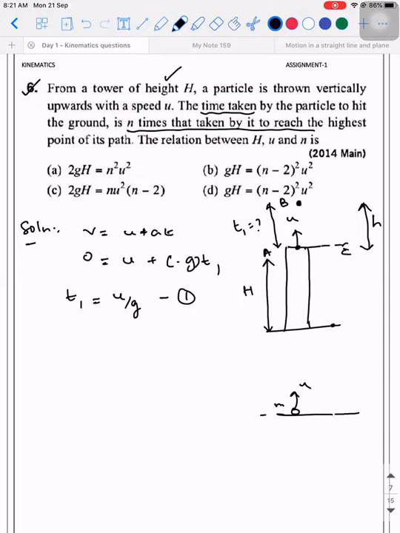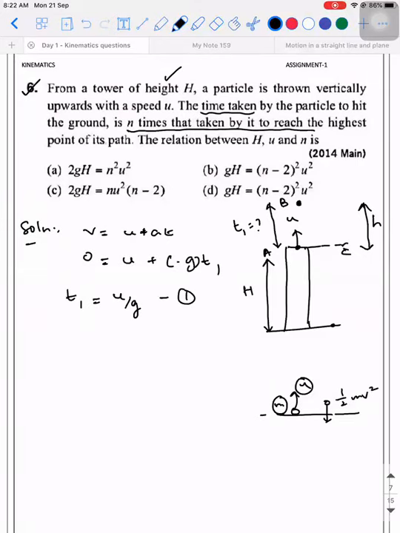What is the only energy it has? Half mv squared. That is kinetic energy. So when it comes back and hits the ground, what energy is it going to have? The same kinetic energy. Since the energy is conserved, half mu squared will be equal to half mv squared, and u will be equal to v.